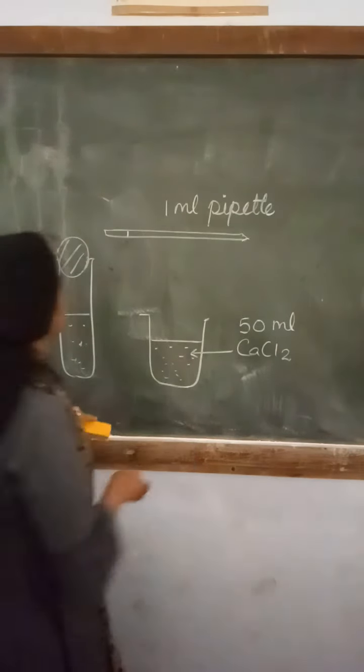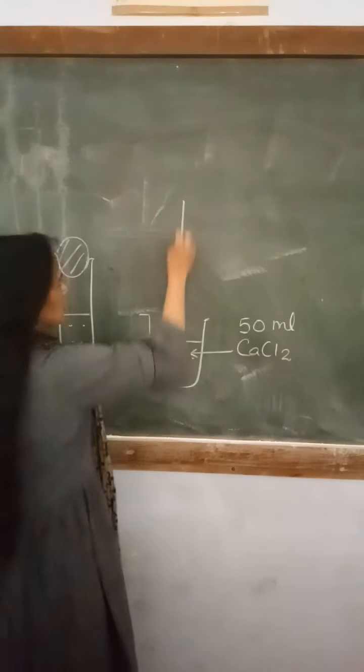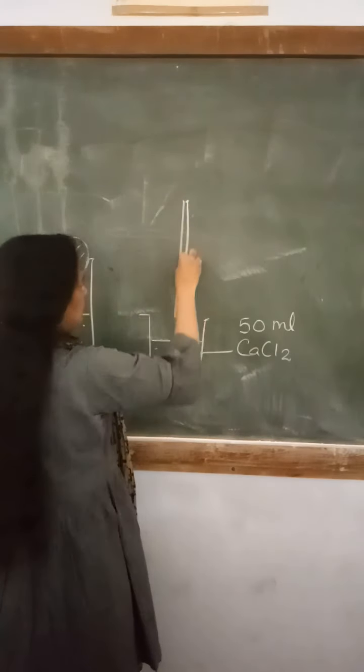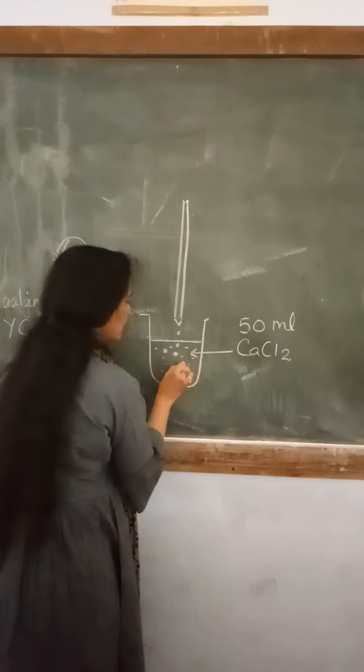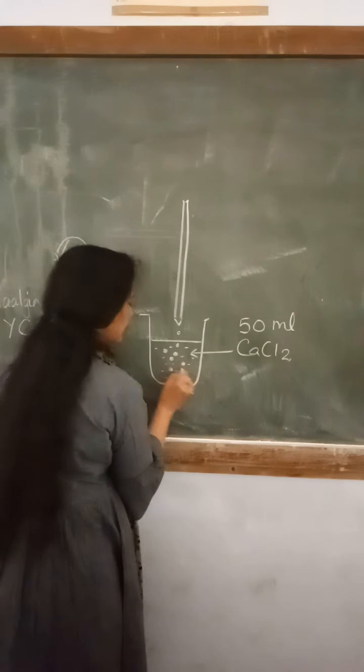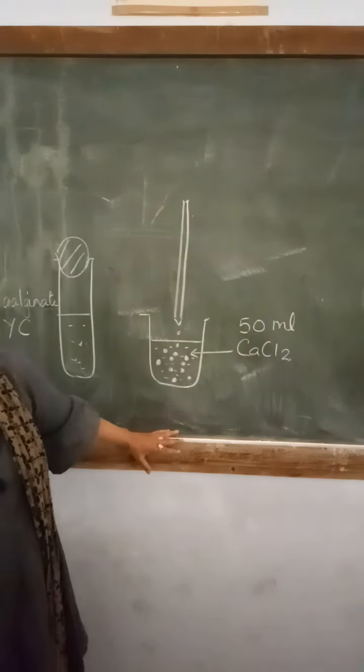And what will happen? Here drops will fall down and form insoluble beads like this. They will be spherical in shape and dirty white in appearance,